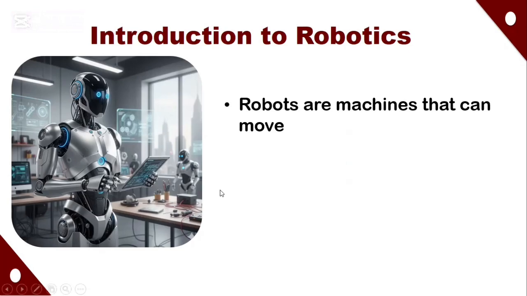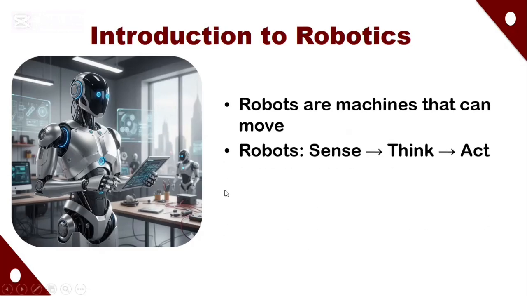Then the next thing we now have is robotics. These are machines that can execute motions. It means they can move around and execute things, and they still obey the same principle of smart devices, which is that it should sense, it should think, and it should act. So that's just the thing. You can just take robots as a moving smart device, simple. This same robot can be connected to the internet, and that's it.